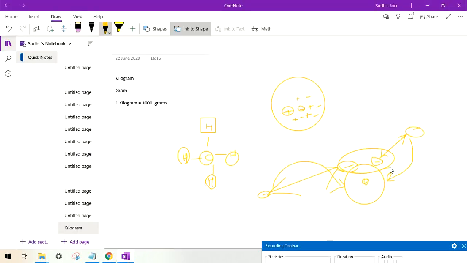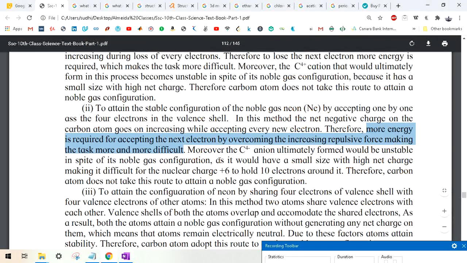The repulsive force is actually given by these electrons which are already present there. So these negative charges will try to repel each other. It is called repulsive force because it is repelling. These 2 electrons will try to repel this electron, even if the atom wants it, but the outermost electron will say no, you are not allowed to go because you have the same charge as mine. So that is why the C4 minus anion